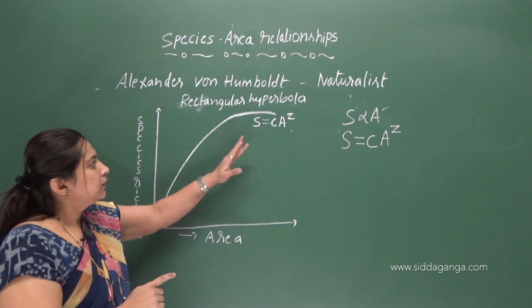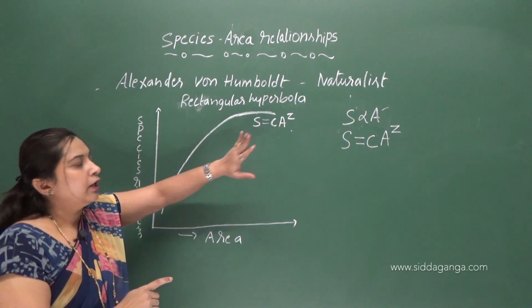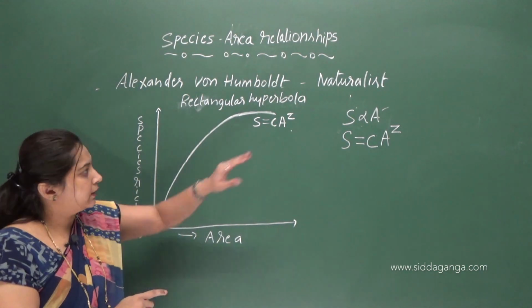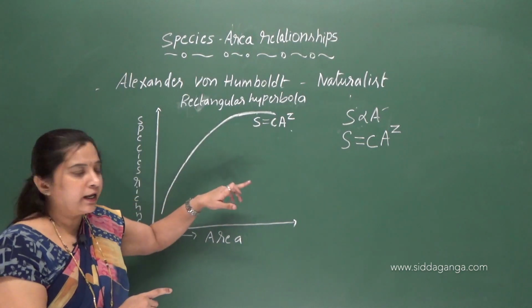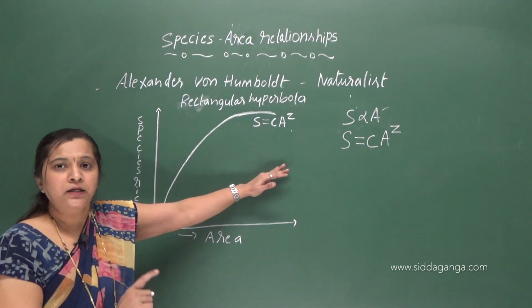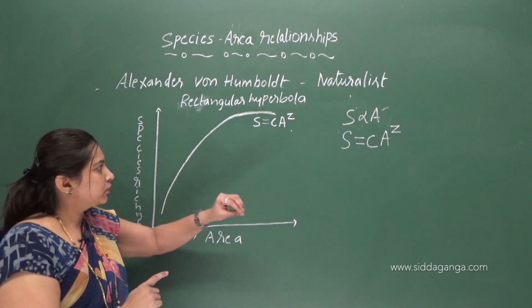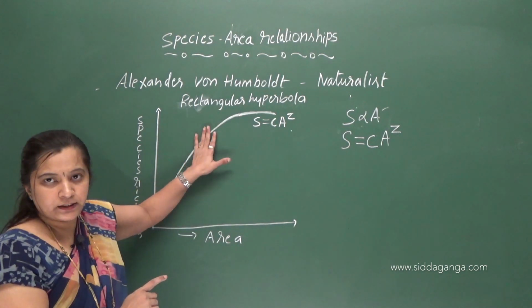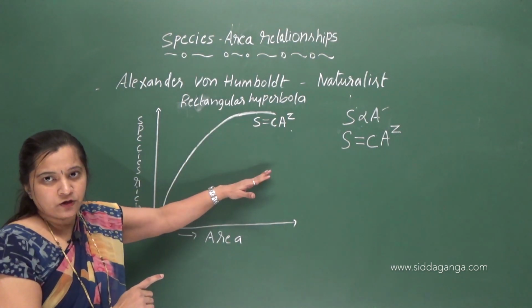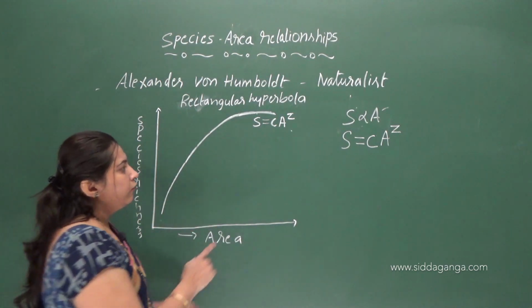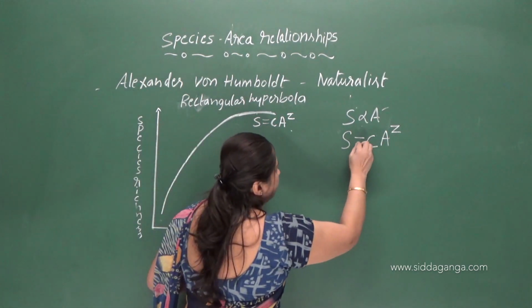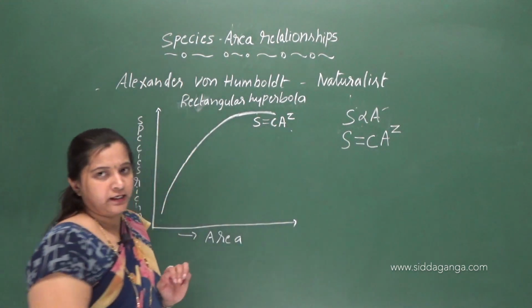But this relationship will become a straight line on a logarithmic scale. Okay, suppose you want to convert this graph into a straight line, so what we need to do is take a log on both sides here.